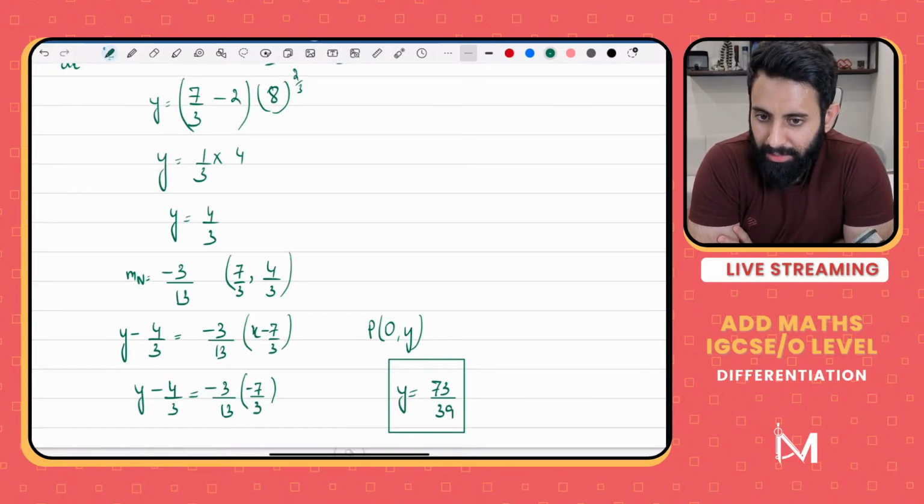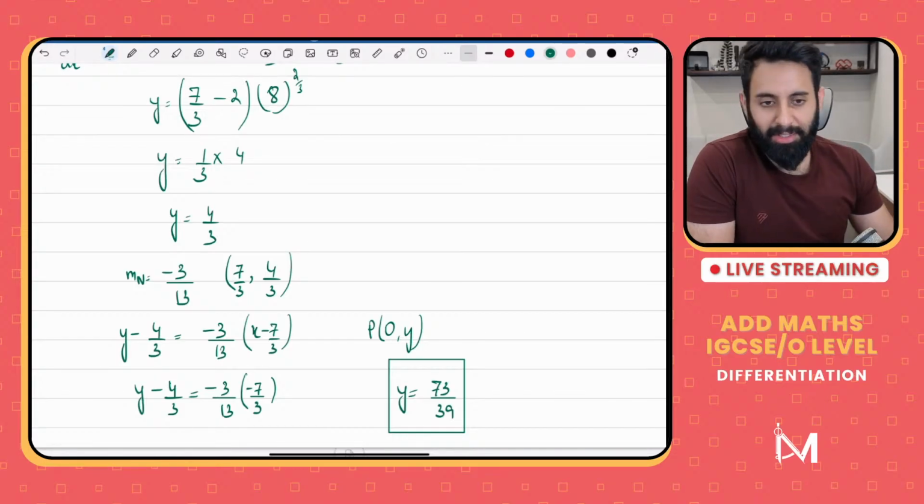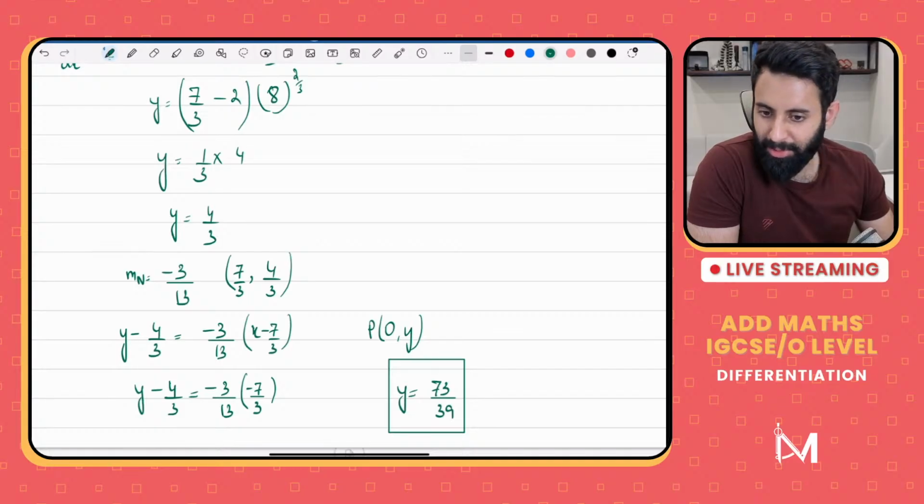Okay, what's that? I have 10 A stars in O levels and 5 A's in AS level, but I have no social life. I don't think that's worth it, but it depends on what your priorities are.